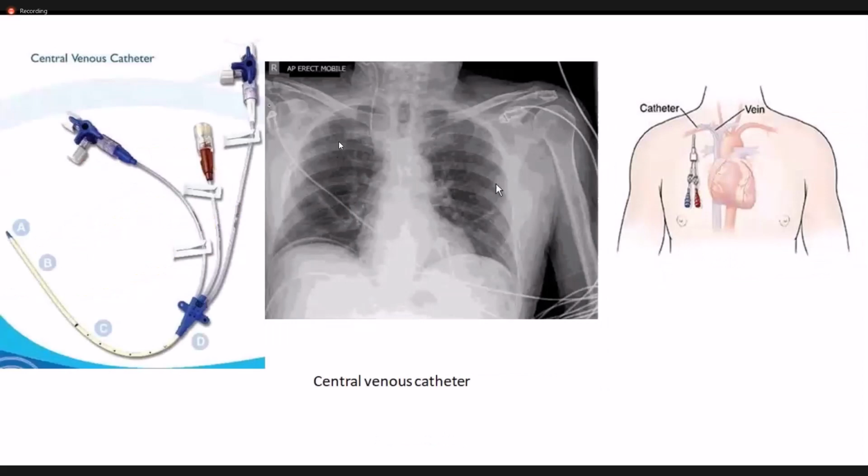The same goes with the central venous catheter. It should be placed into the vena cava, not very low at the level of the atrium, and not high above the region of the clavicle. So there is a definite anatomical position where this must be located.